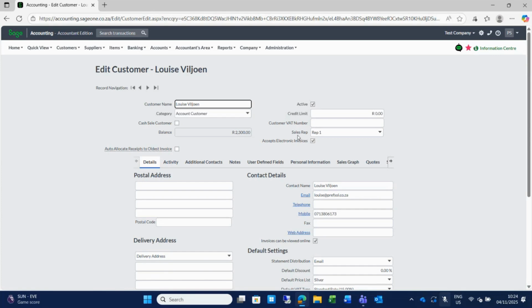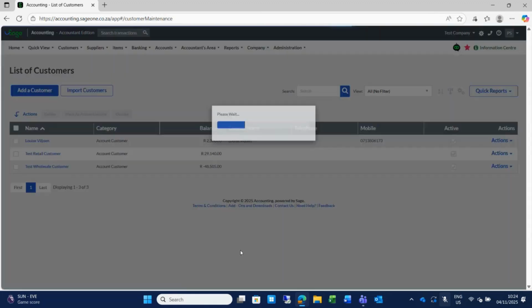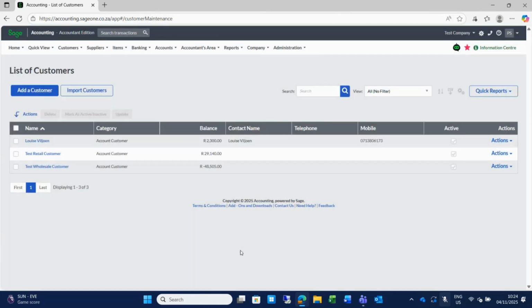And there we have our sales rep field. And once again, my very creative rep number 1 and rep number 2. Or you can add additional sales reps from the screen that you are currently in. And then when you're done with changes, you can just scroll down and save the changes or save and new to move on to a new customer. And the system will take you back to your list of customers screen because you are working with customers.